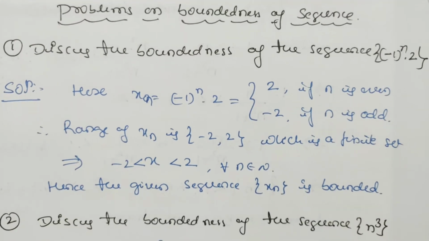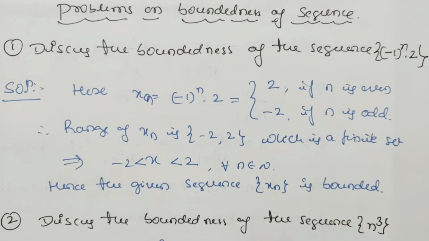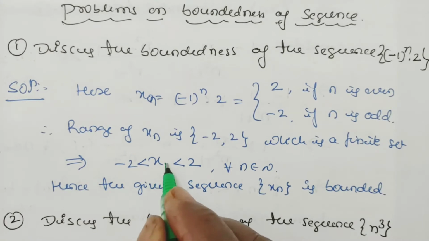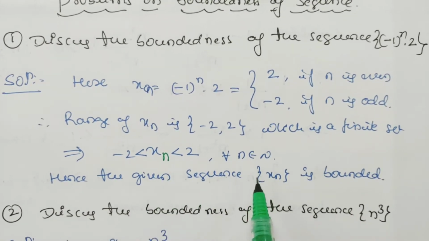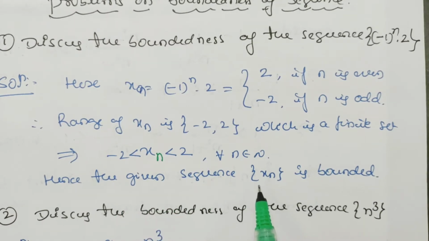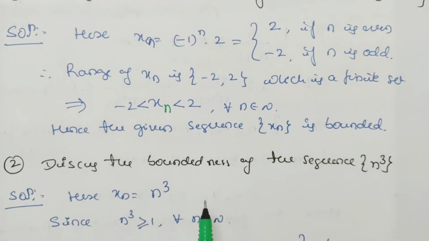So this implies the sequence xn is greater than or equal to minus 2 and less than or equal to plus 2 for all n belongs to N. So this shows that the sequence xn is in between minus 2 and plus 2, meaning it is bounded below and bounded above also. Hence the given sequence xn is bounded. And this is the solution.